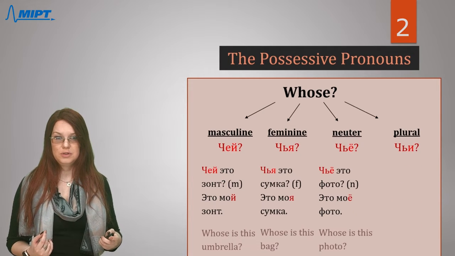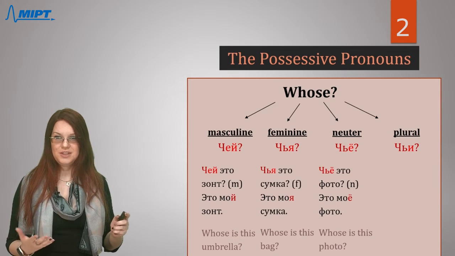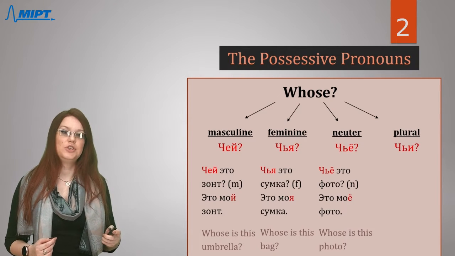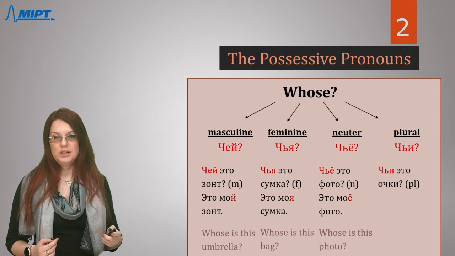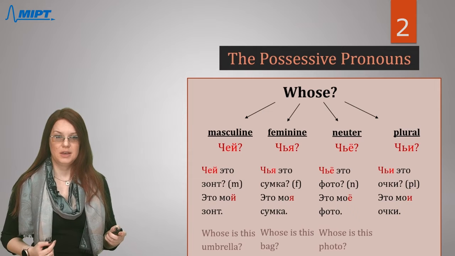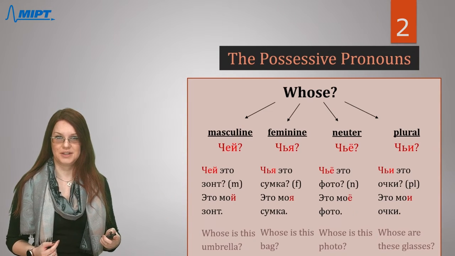And for plural nouns, we will ask this question, чьи, again with the last letter И. You see, it shows us that we're talking about the plural form. So, чьи это книги. For example, это мои книги. And this is the translation of this phrase.